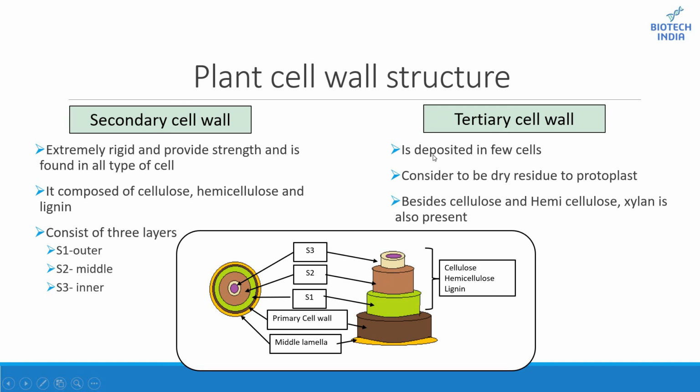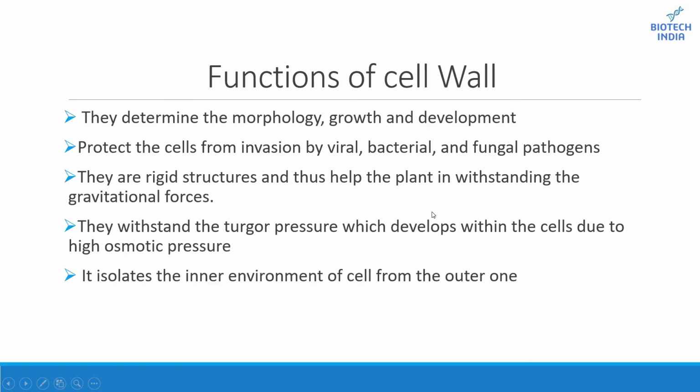Next is the tertiary cell wall. It is the next layer after the secondary cell wall. It is deposited in very few cells. It is considered to be a dry residue of the protoplast. Besides cellulose and hemicellulose, xylan is also present here. So this is all about the plant cell wall.